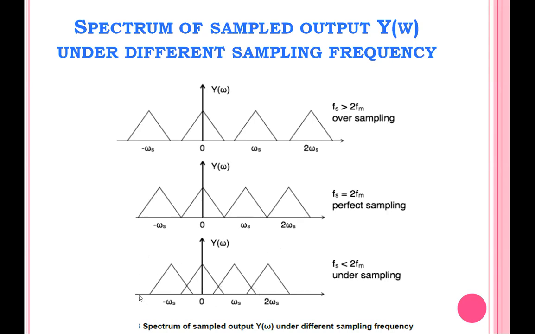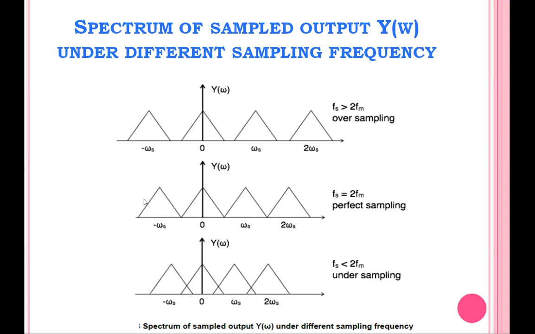So this type of sampling we are calling undersampling. Due to this overlapping of the first spectrum with the adjacent spectrum, we may get some loss of information. This frequency component is erased. That process we are calling aliasing.